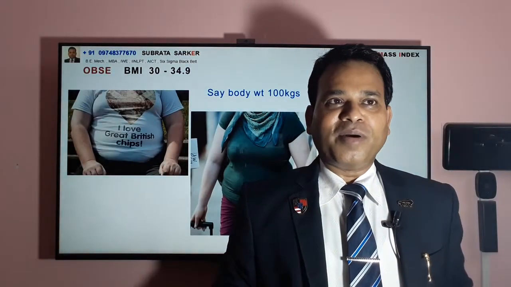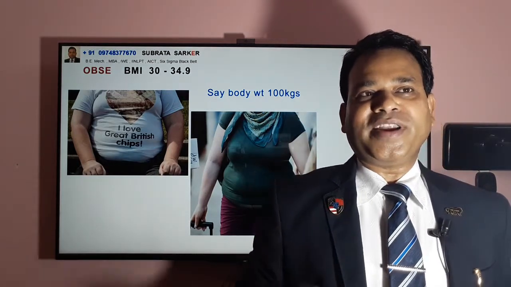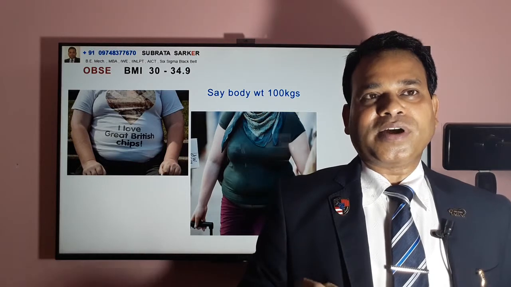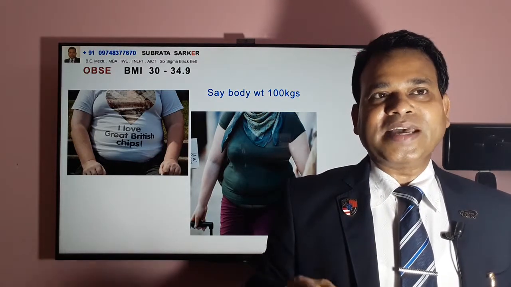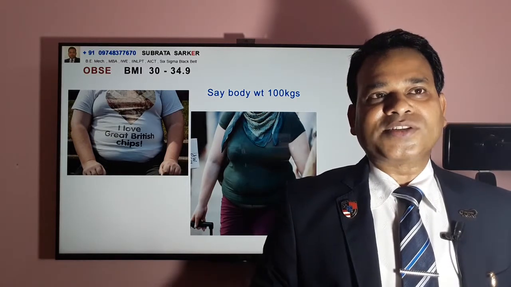And if your body mass index goes between 30 to 34.9, you are in the category of obese. For example, for a standard human height, say 5 feet 6 inch, a person having body weight close to 100 kg is obese.